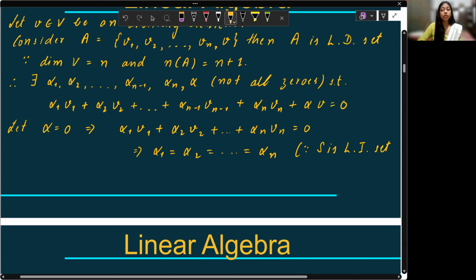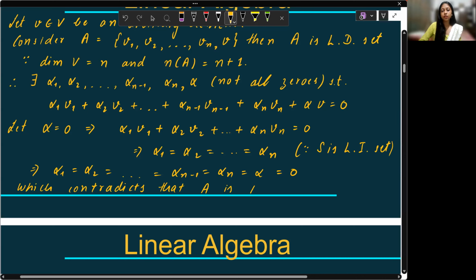But it's a contradiction, because I have taken alpha to be 0, and then all the other scalars are also 0, which contradicts that capital A is a linearly dependent set. So that's why alpha cannot be 0.